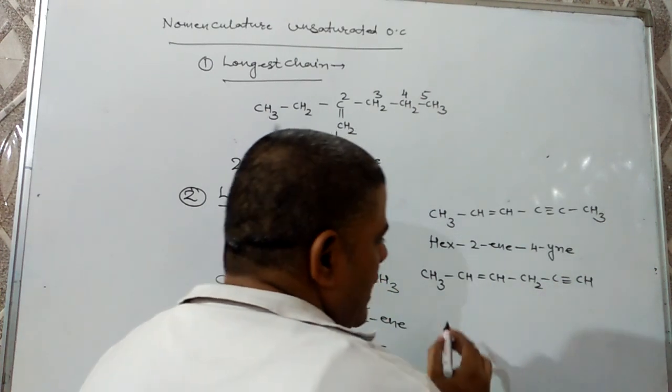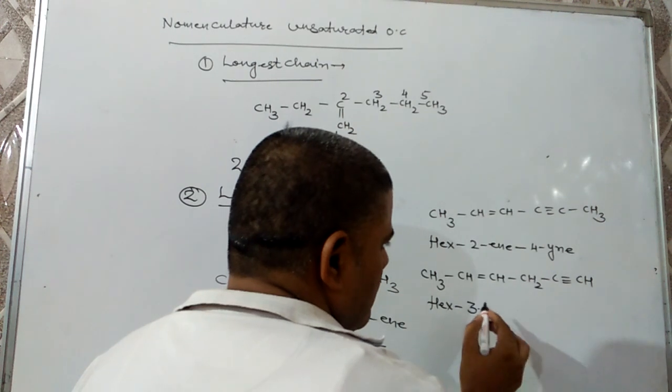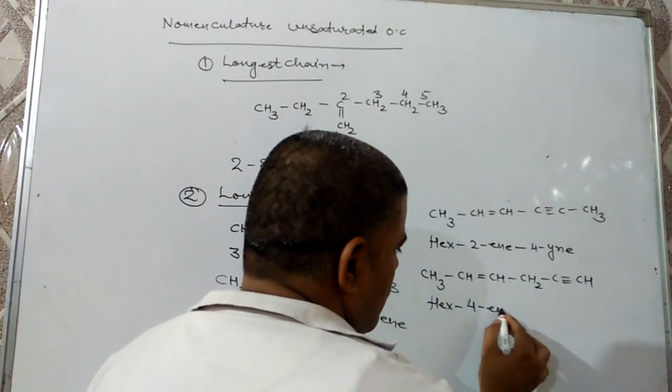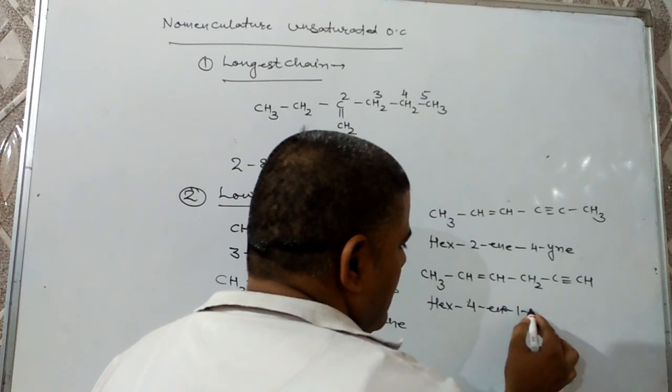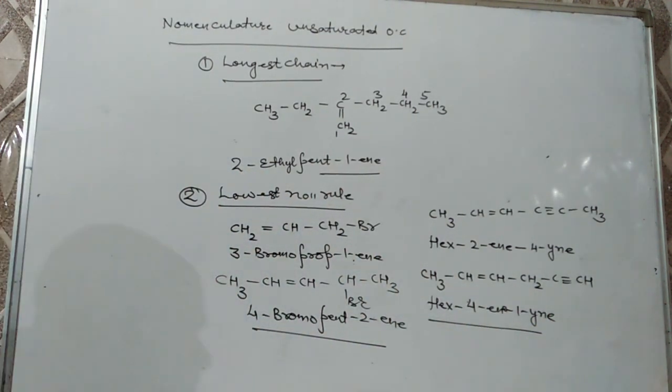But if formula will be CH3, CH, double bond CH, single bond CH2, C, triple bond CH, then IUPAC name will be hex-4-ene-1-yne, as lowest set of locant rule is used.